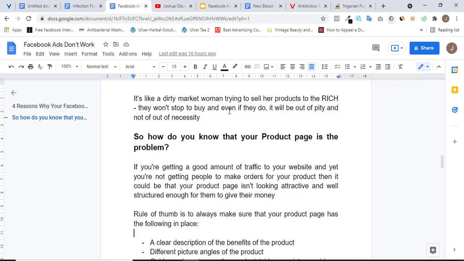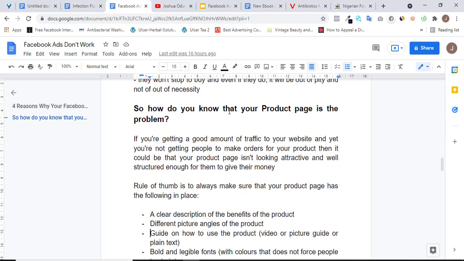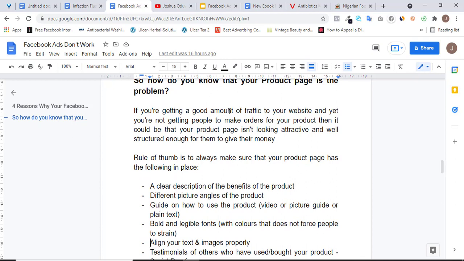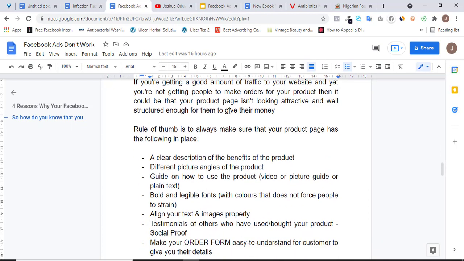So my rule of thumb generally is to make sure that your product page has the following in place, right? So one of it is a clear description of the benefit of your product. Make sure your product page has a clear description of the benefit of your product, and you should also have different picture angles of your product. Make sure you have different angles of your product in different pictures, right? And also have a guide on how to use your product. It could be a video guide, it could be a text guide, it could be a picture guide.